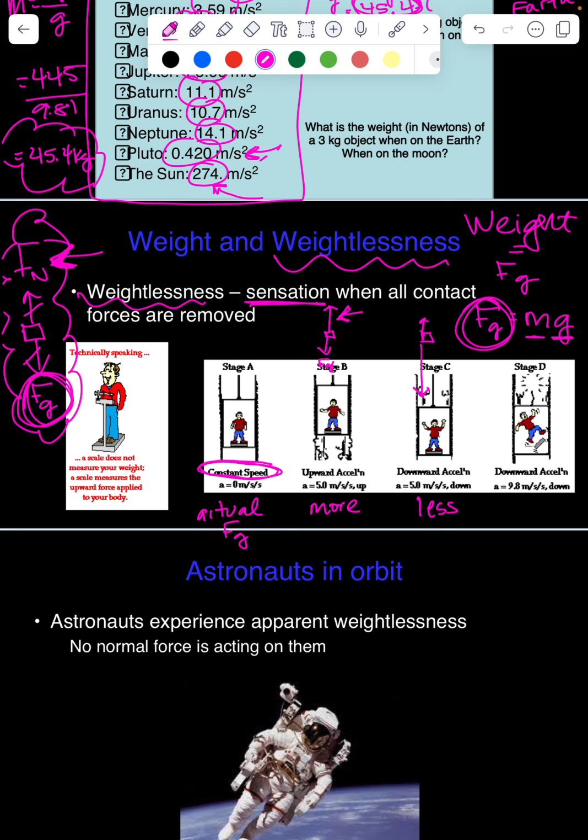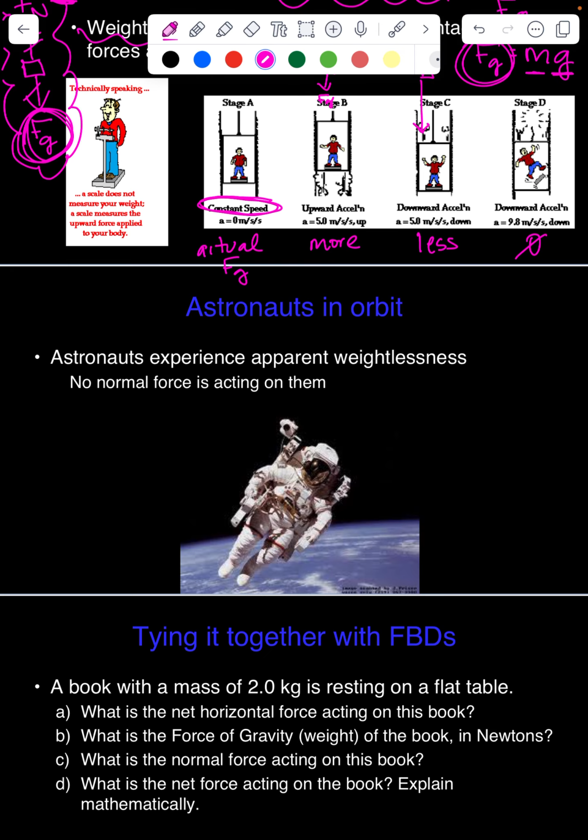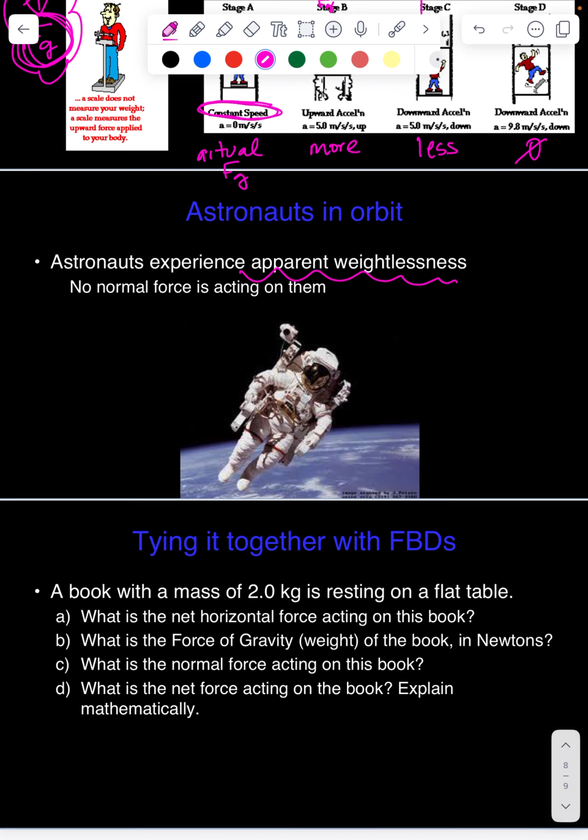But what would happen if that tension force broke? If that cord broke, I would be free falling. All that means is that my scale would not be reading anything. It would be like I was weighing nothing. And that's what astronauts are experiencing. They experience apparent weightlessness because they don't have any normal forces working against that gravitational force.